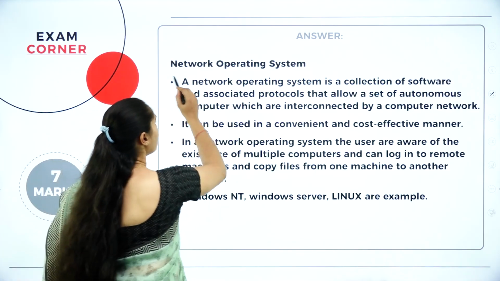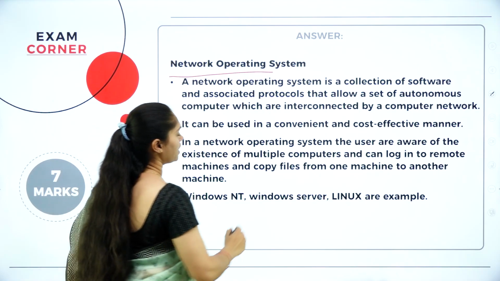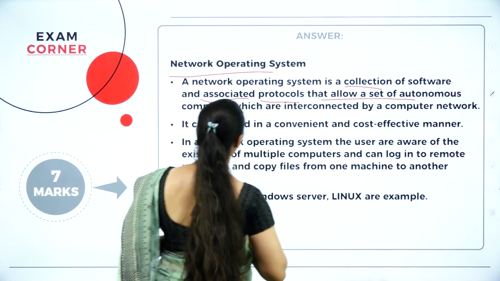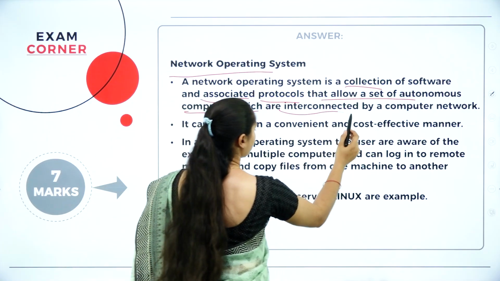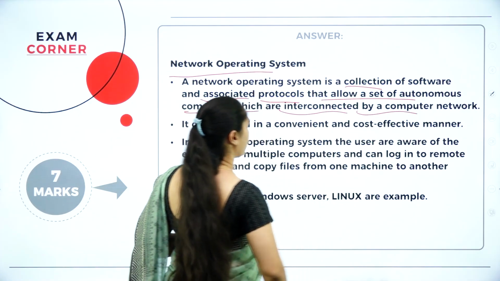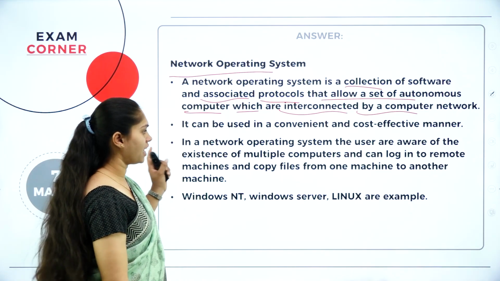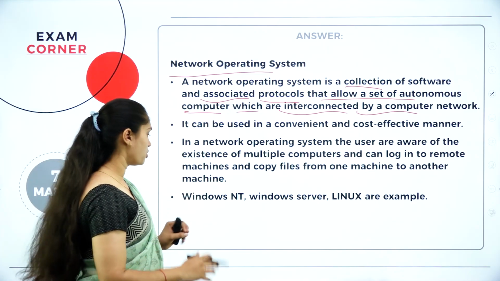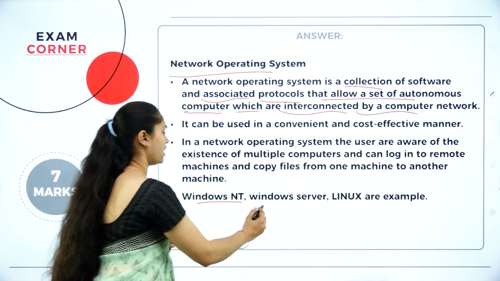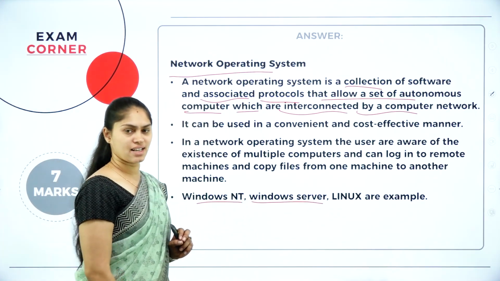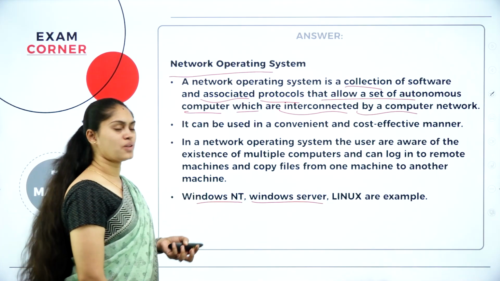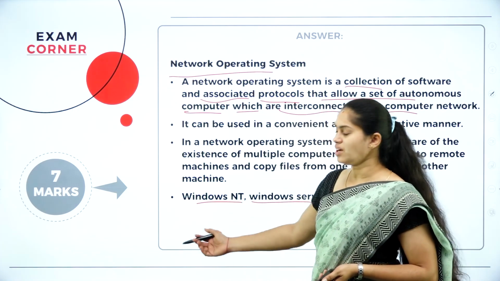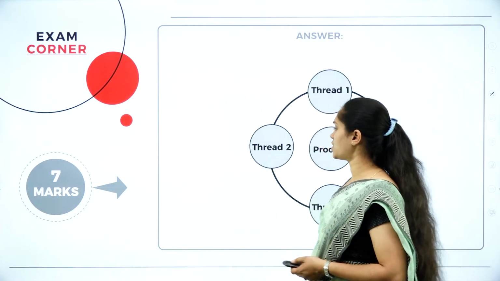Same way we have a network operating system. Here it's a collection of software and associated protocols that allow a set of autonomous computers which are interconnected by a computer network. With the help of the computer network, we are using the operating system which is distributive in nature. Example, Windows NT and Windows Server, Linux. So this is how we are supposed to write the answer, how the operating systems are classified, and this is for 7 marks. We'll see the next question.